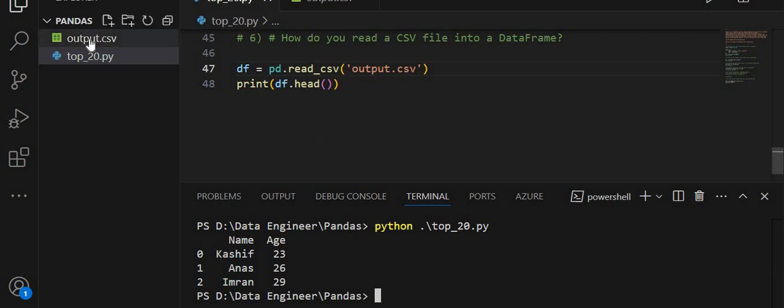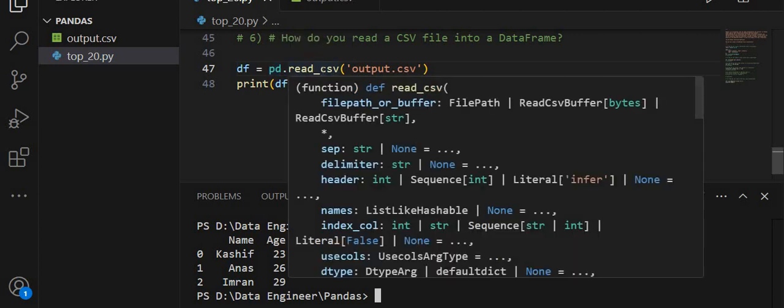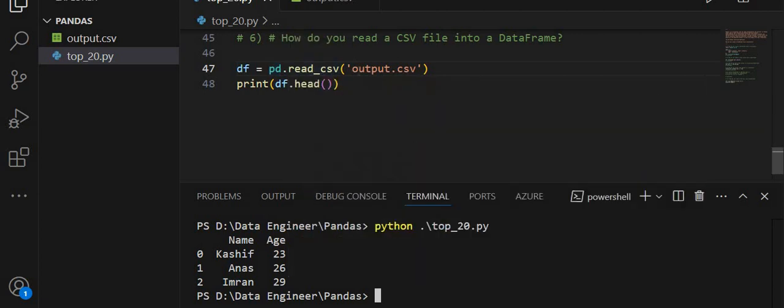reading the data from this output.csv file using the read_csv method of pandas, and I am passing an argument, the name of the csv file, and then I am saving it in this variable, and then I am getting the first 5 rows using the head method of the data frame.